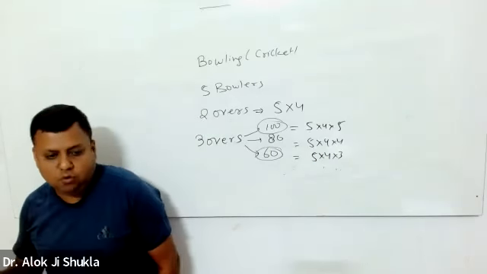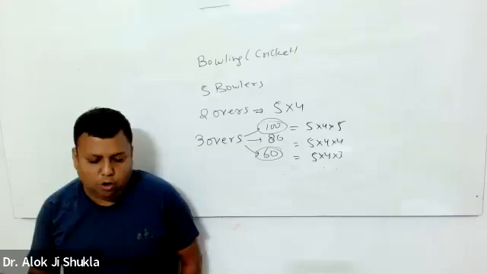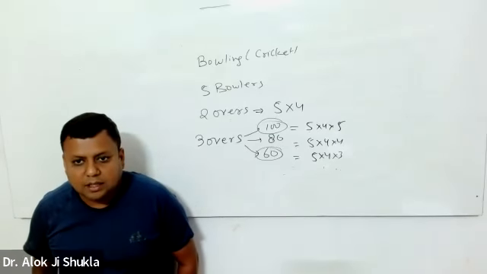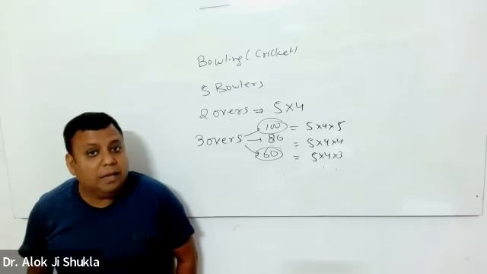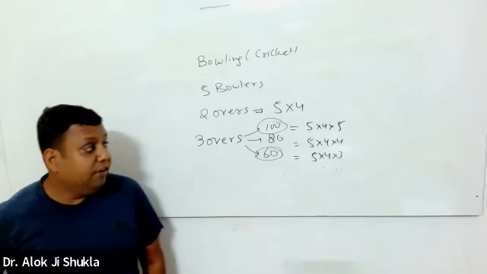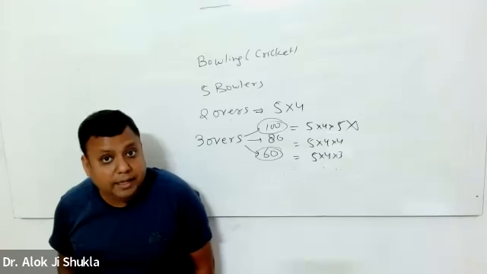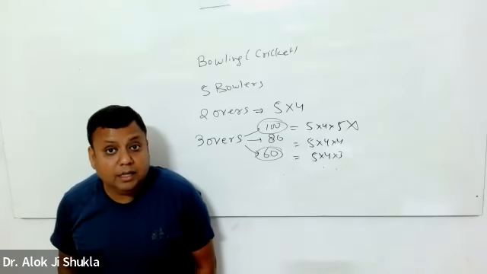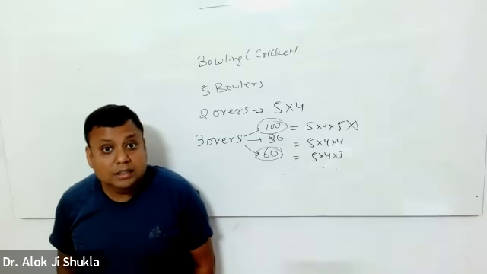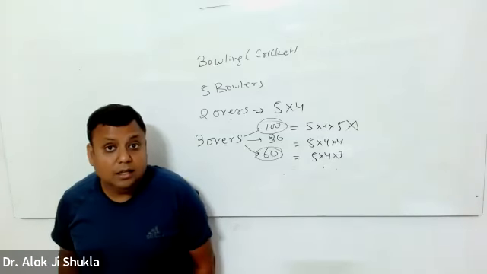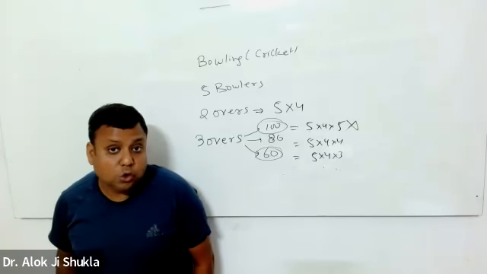So basically, obviously, first over 5 options, second over 4 options. Now for the third over, how many options do we have? That 4 depends on the rule of cricket. We do not have 5 options because if the first over was bowled by me and the second over was bowled by Alok, then Alok cannot bowl the third over.